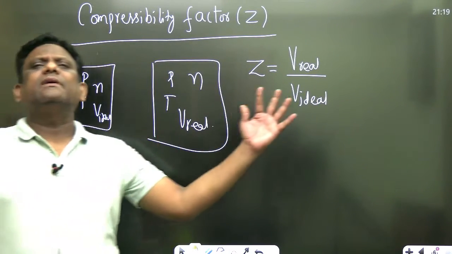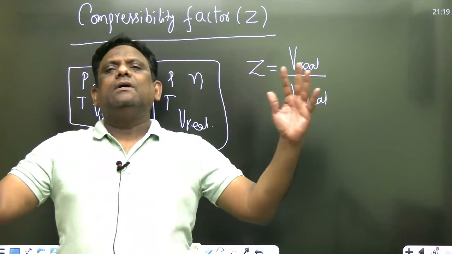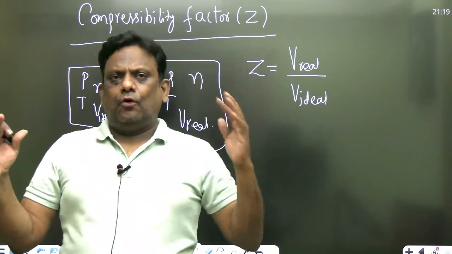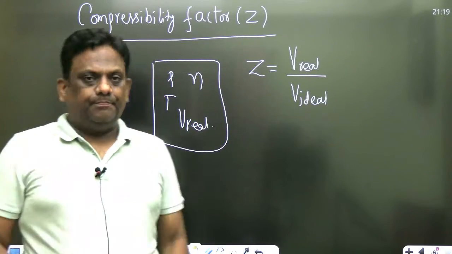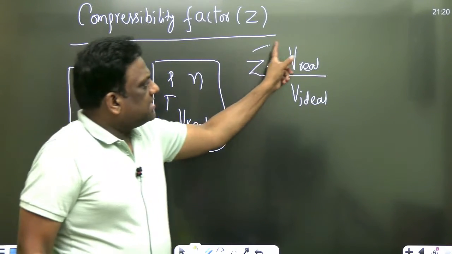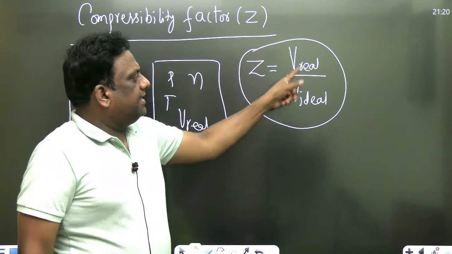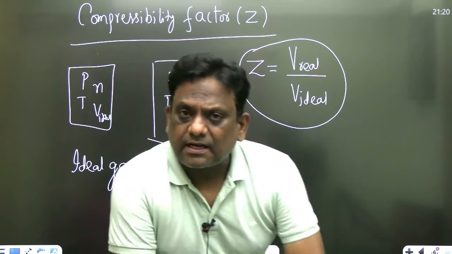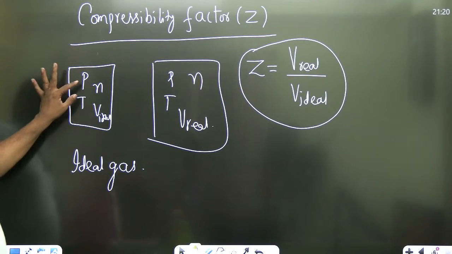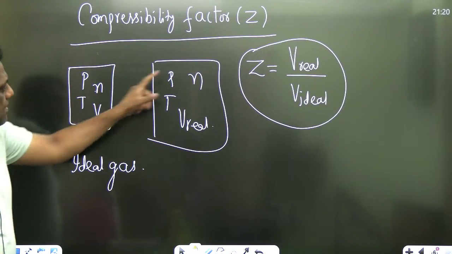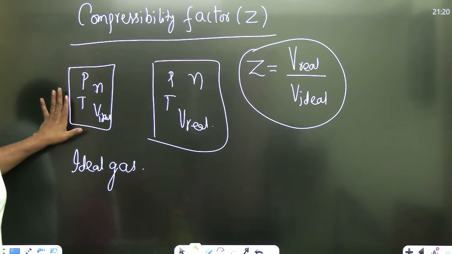Because volume is something related to compression. You have studied in compressible flow, it is nothing but variation of volume or density. Now this is known as the compressibility factor and it is dimensionless. Now the question that comes to my mind is, I repeat, for the same pressure, for the same moles, same temperature, see ideal volume.